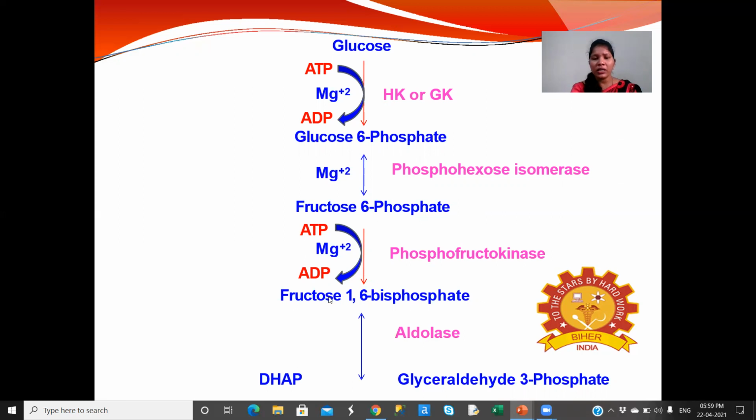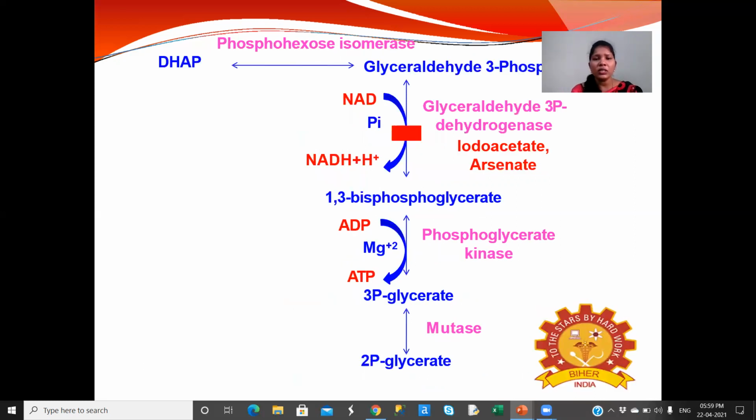Here the 6 carbon fructose 1,6 bisphosphate, in the presence of aldolase enzyme, is converted to 2 three-carbon compounds, dihydroxyacetone phosphate and glyceraldehyde 3-phosphate. Now this dihydroxyacetone phosphate, in the presence of phosphohexose isomerase enzyme, is converted to glyceraldehyde 3-phosphate. Now we are entering into the energy generation phase. Glyceraldehyde 3-phosphate undergoes oxidation, which starts the ATP generation phase.